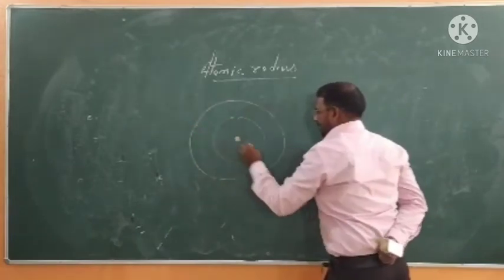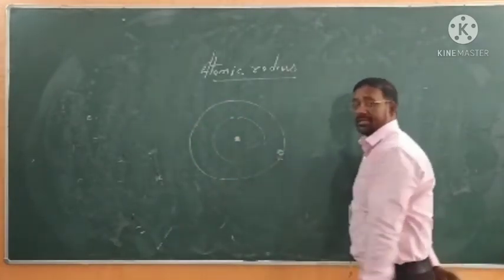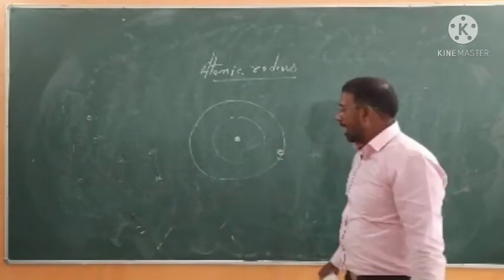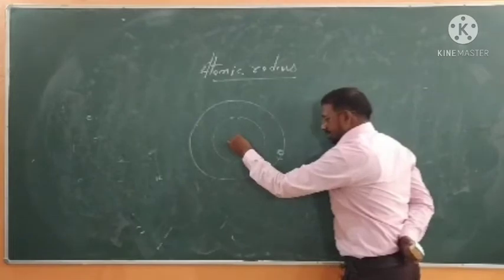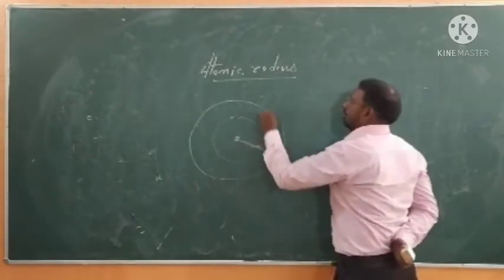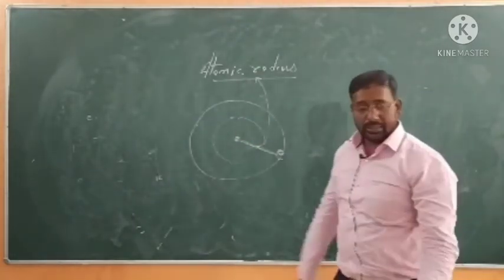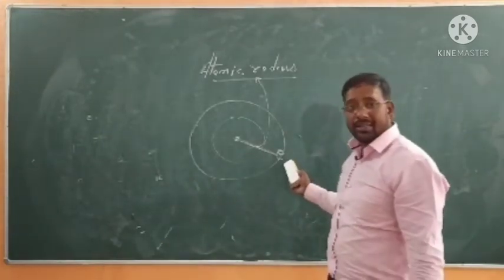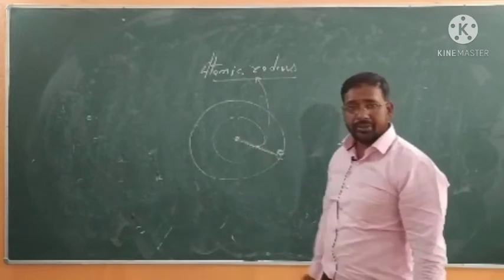This is the nucleus, and suppose here is the valence electron. What is the valence electron? The electron present in the outermost shell is called the valence electron. And the distance between the nucleus and the valence electron is called atomic radius. It is given in your book. The distance between the nucleus and the outermost shell electron is called atomic radius.